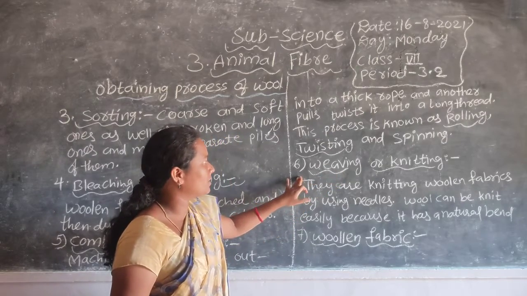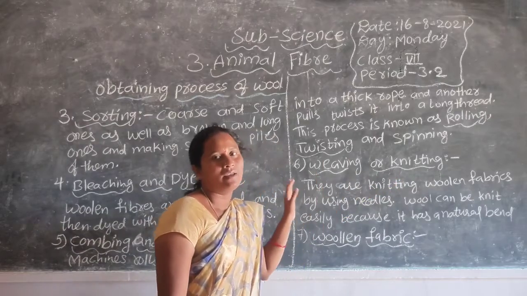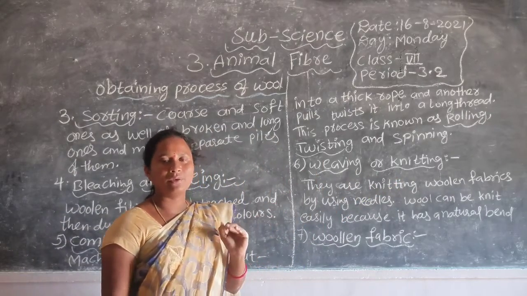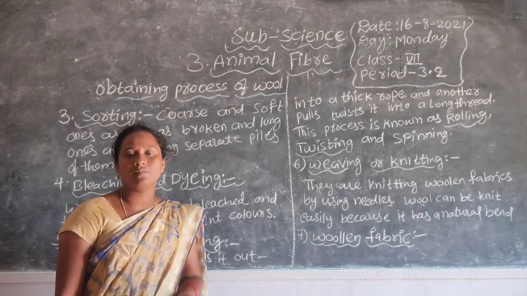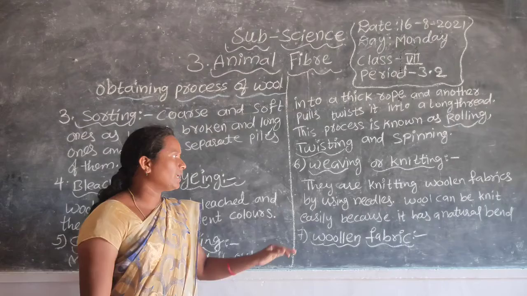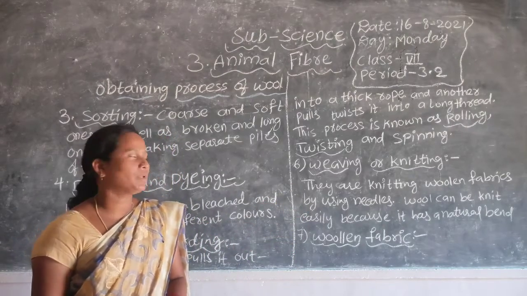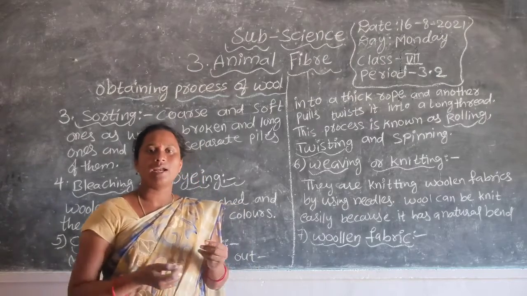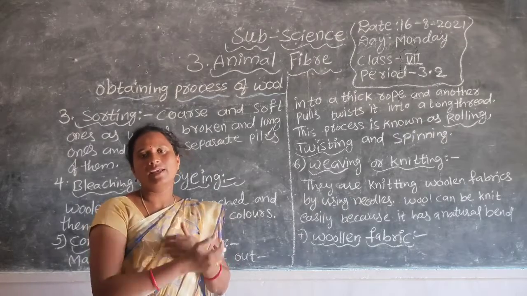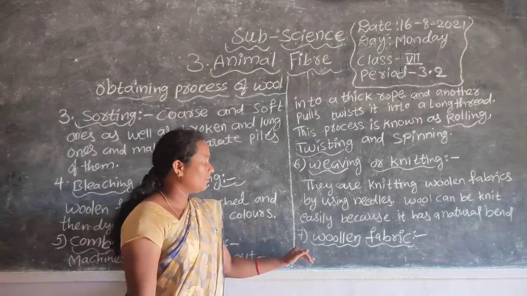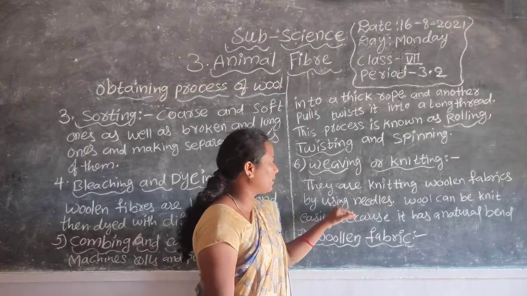After spinning, what is the process? Weaving or knitting. Some people follow handmade processes, and hand looms and power looms are also present. They use big needles and knit, one line after another, knitting the woolen fibers with needles.